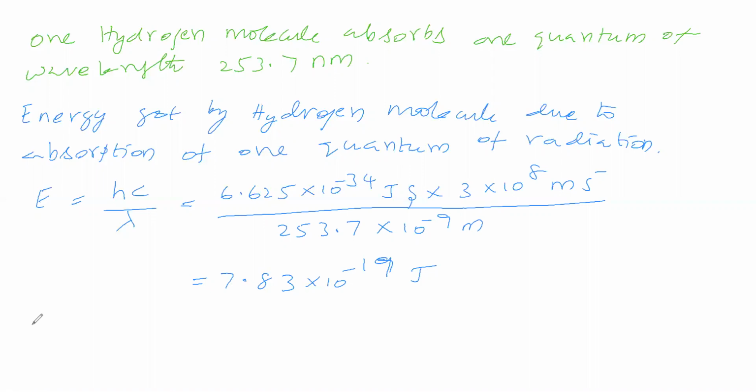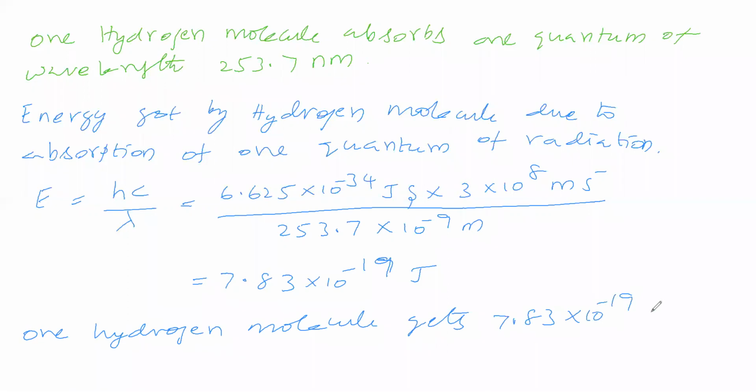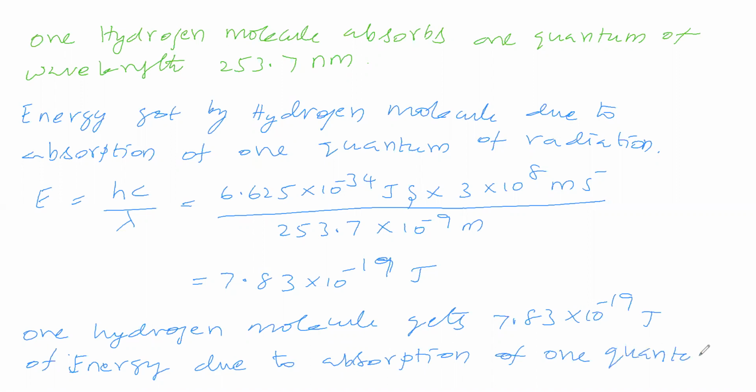So one hydrogen molecule gets 7.83 into 10 to the power of minus 19 joule of energy due to absorption of one quantum.